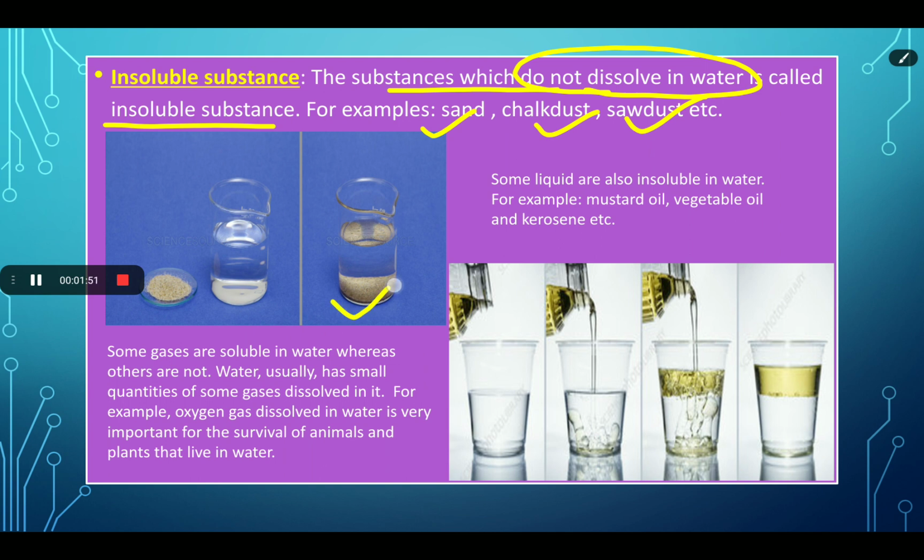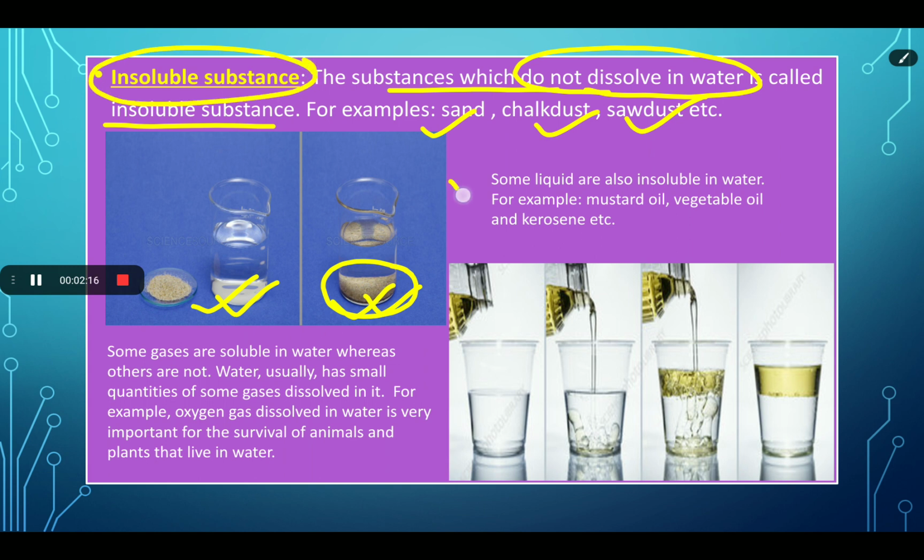As you can see in the image, when we mix the sand with the water, then after some time the sand just settles down to the bottom of the beaker or the glass, and the sand cannot dissolve in water. So these are the examples that do not dissolve in water and are called insoluble substances.